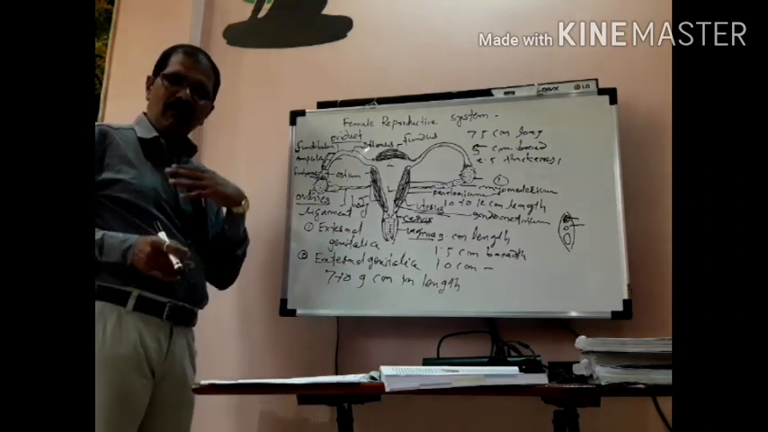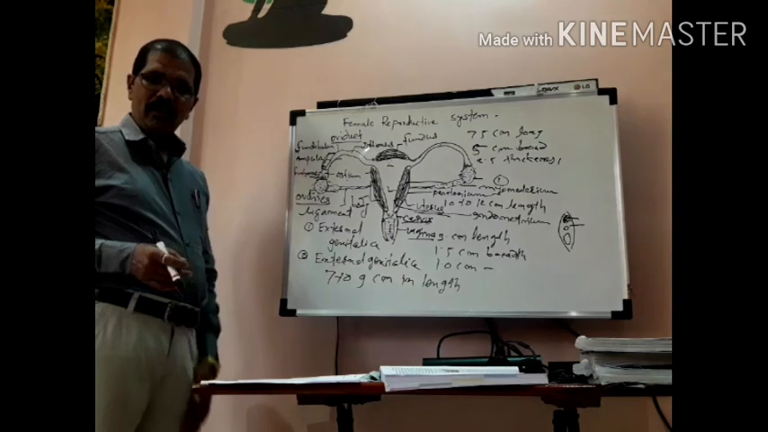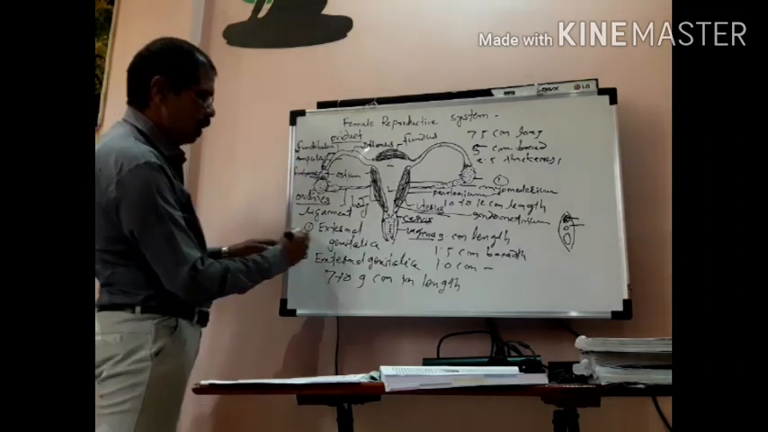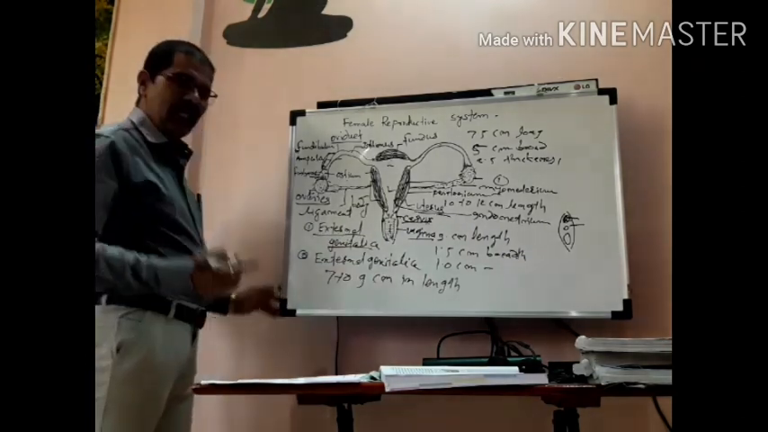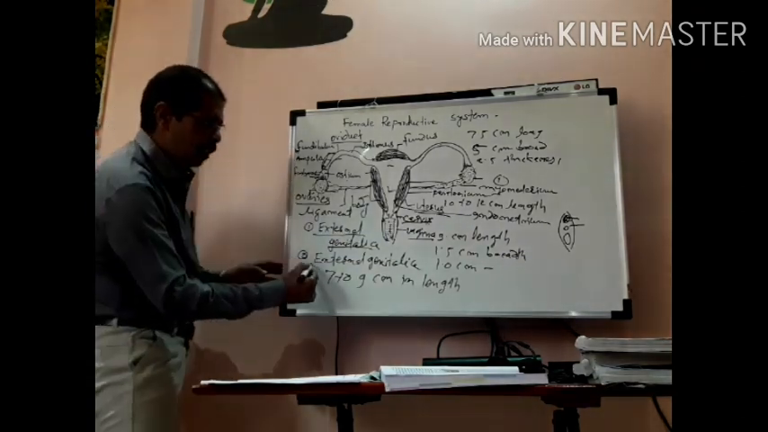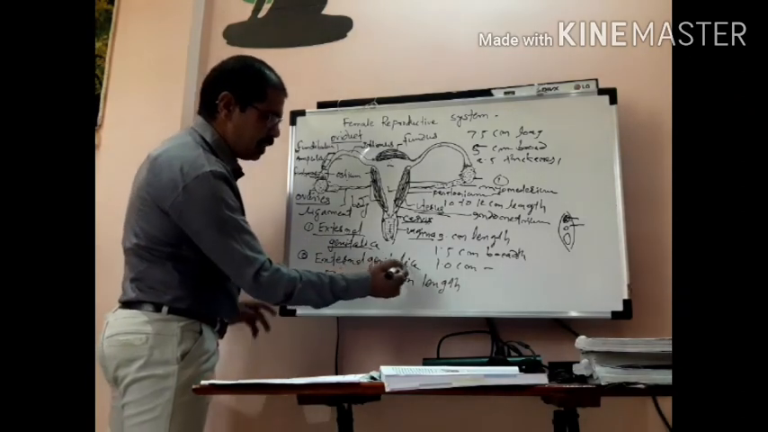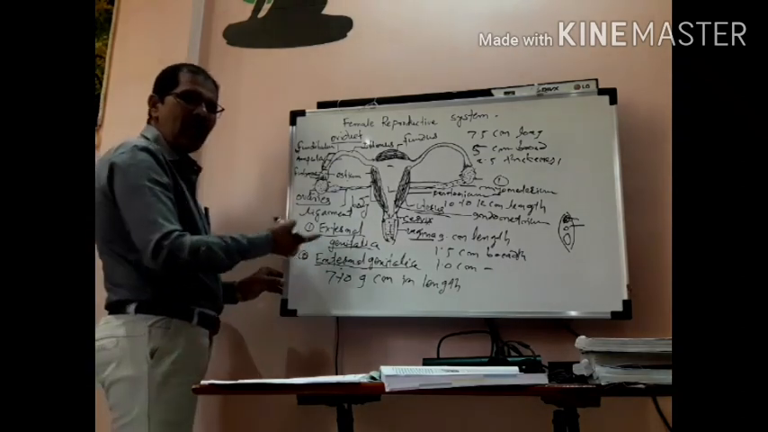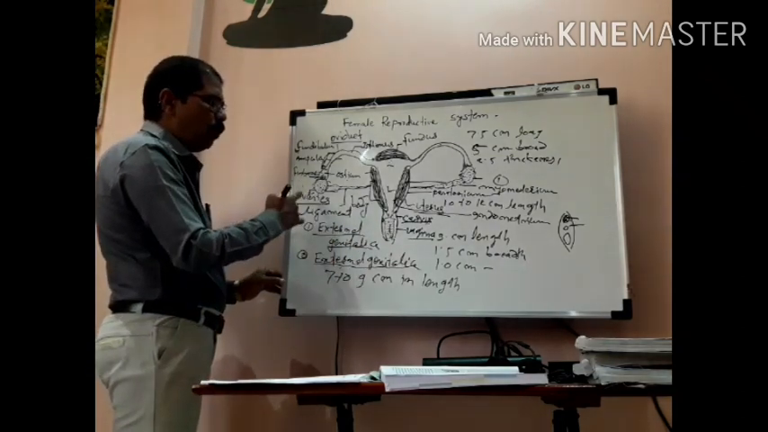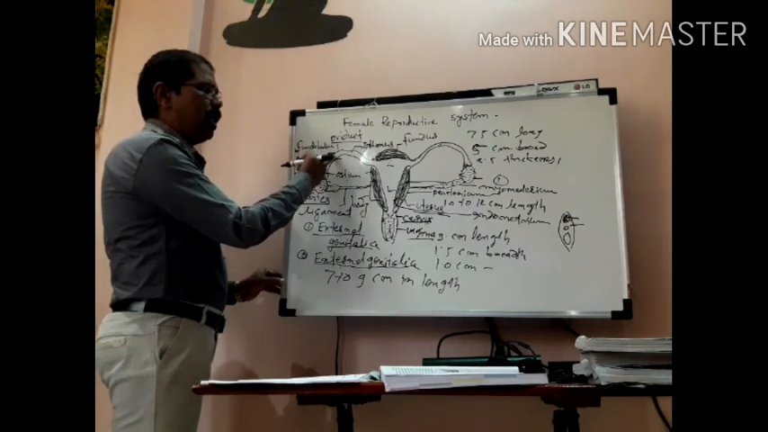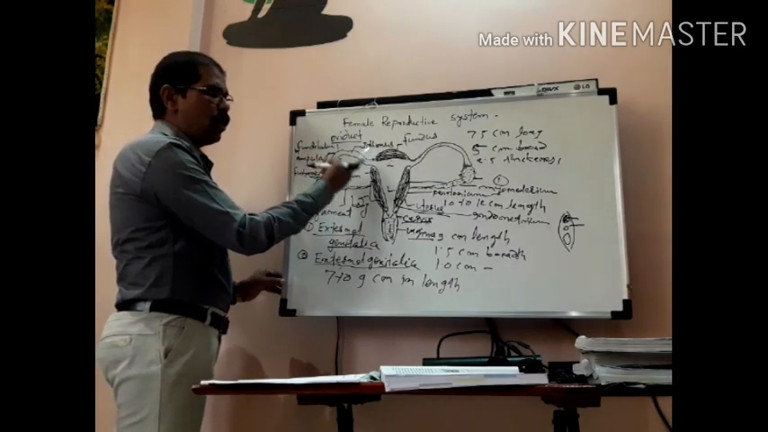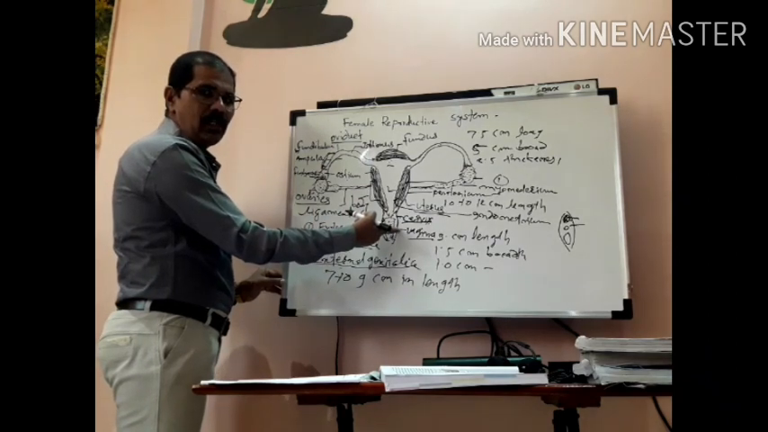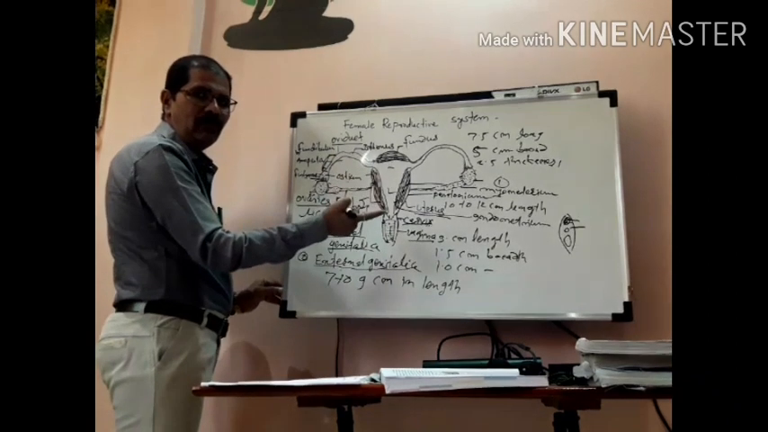Actually, first of all, I am telling you, in the female reproductive system, two sets are there. One set is called the external genitalia, and another set is called the internal genitalia. I am explaining internal genitalia. Internal genitalia include a pair of ovaries, a pair of oviducts, uterus, and vagina. Okay guys, clear? Point to be noted. Okay.